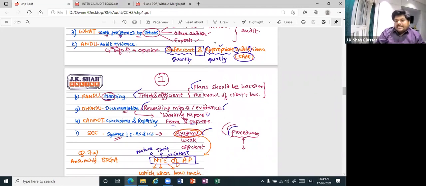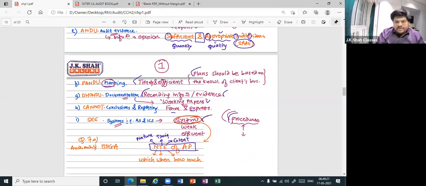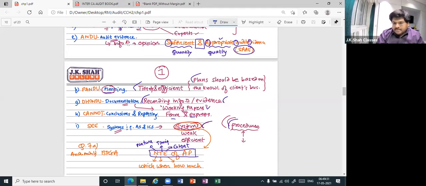Why should the auditor plan? To complete the audit in a correct, timely and efficient manner. So if you want to complete the audit in a timely and efficient manner, it is necessary for you to plan. Should the auditor have one plan for all the clients? No. He should have one plan for a particular client and another plan for another client.